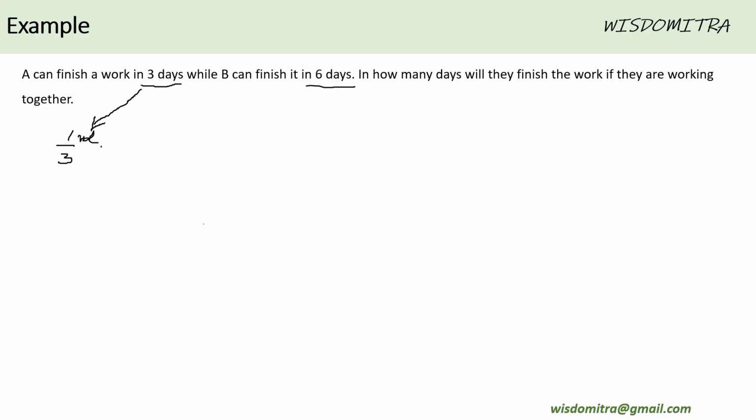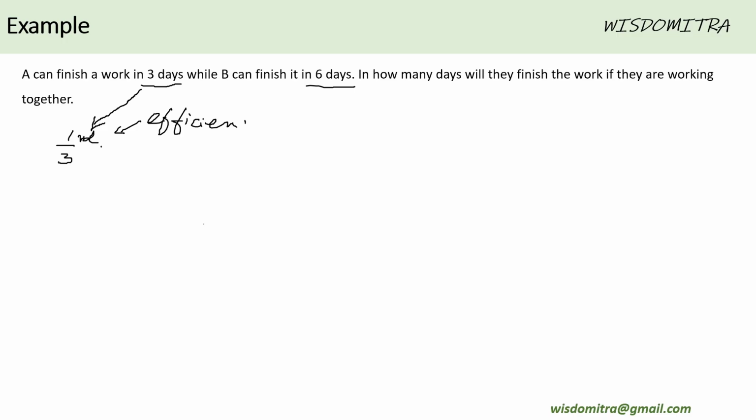And suppose this is not days, rather it is hours. It means, in 1 hour, that person is going to cover one third of the work. So basically, dividing the number of days or hours that a person takes and making it a reciprocal gives you something called efficiency.